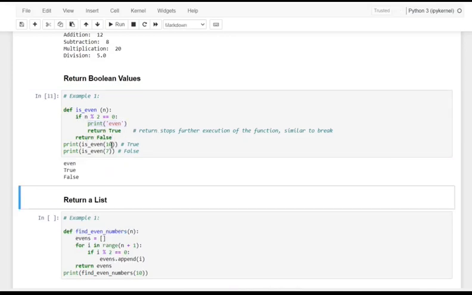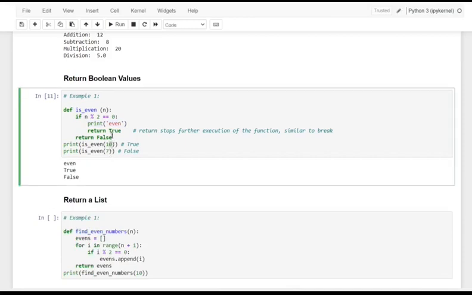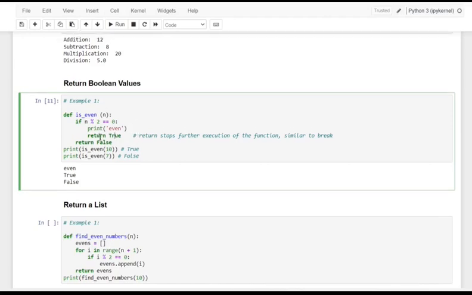See here, dear friends, we have given two statements. One is 10 and the other is 7, where 10 is even, so it returned true and made a break, terminating that statement, and it jumps to the next statement. The next statement is also a function call, where it evaluates whether 7 is even or not. As it is not, the if condition is not satisfied, so it is not getting into the print function.